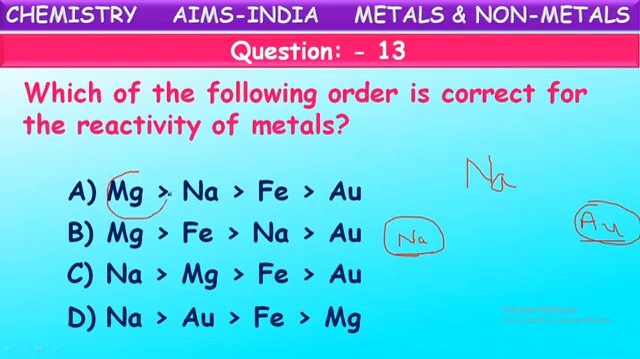Say in these two, magnesium is given at first, but magnesium is not more reactive than sodium. So these two become wrong. And if you see the last option, here magnesium is given as last or least reactive, but this magnesium is more reactive than gold. So this is also an incorrect order. Now if you observe the third one, sodium is the highly reactive metal and gold is the least reactive metal and magnesium is more reactive than iron. So in this the correct decreasing order of metal reactivity is shown. This will be the correct answer.